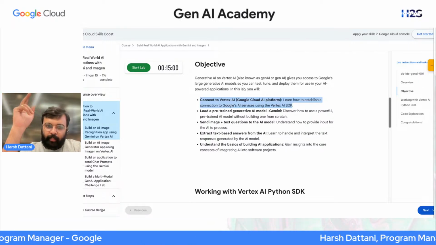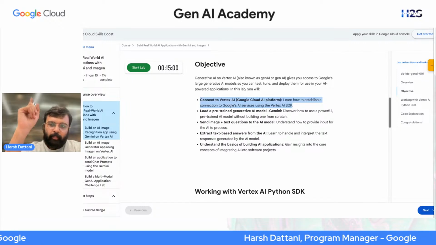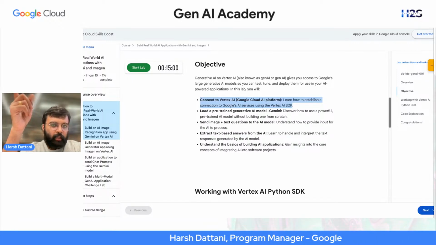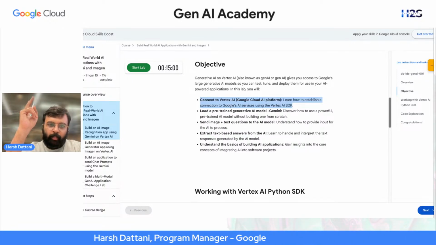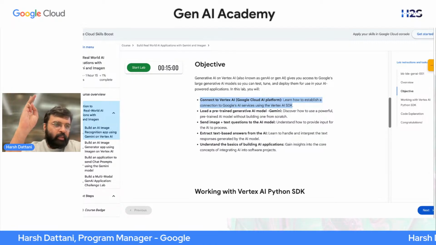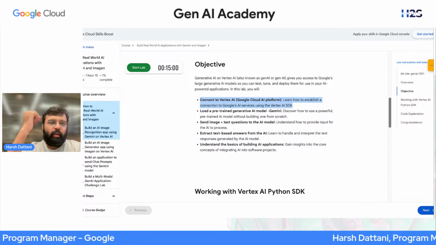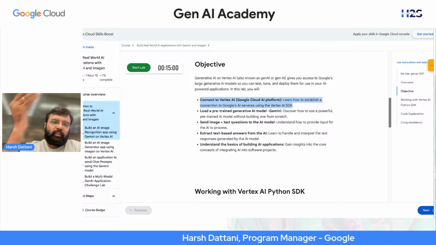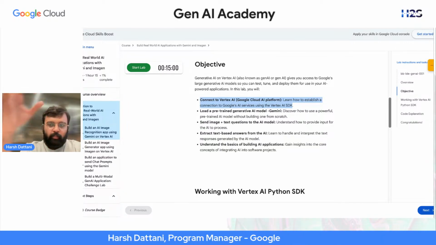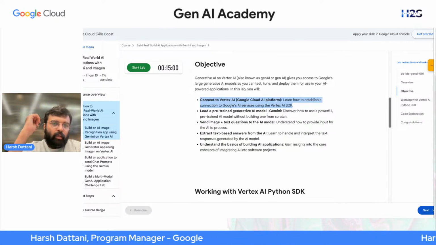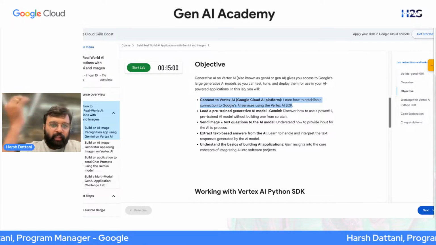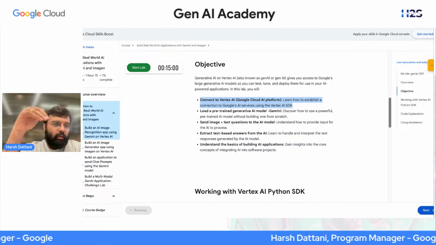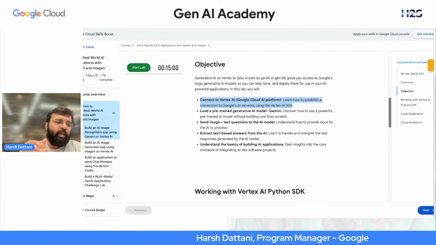Third, we'll send an image through a URL and ask text-based questions based on the image. Fourth, we will get a response from our Gemini model, parse that response, and display it to the user.